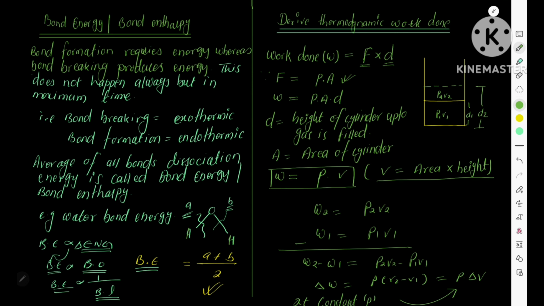Subtracting, the change in work done equals P2 V2 minus P1 V1. When expansion takes place at constant pressure, P2 equals P1, which we write as a constant P. Taking P as common, it finally becomes P times dV.